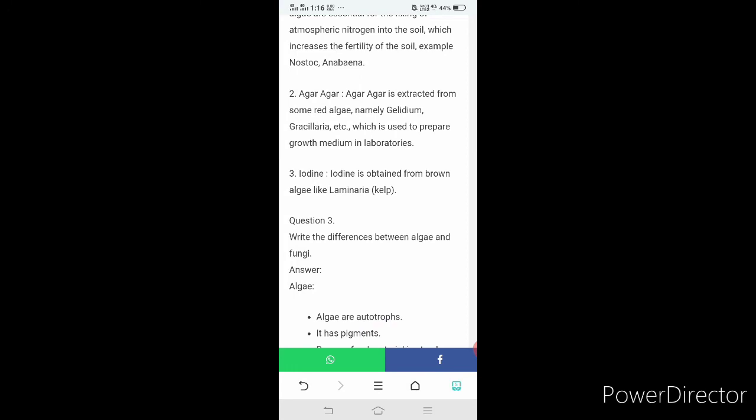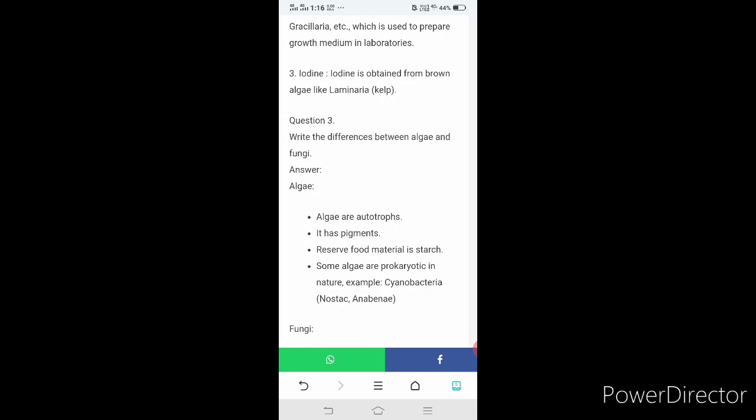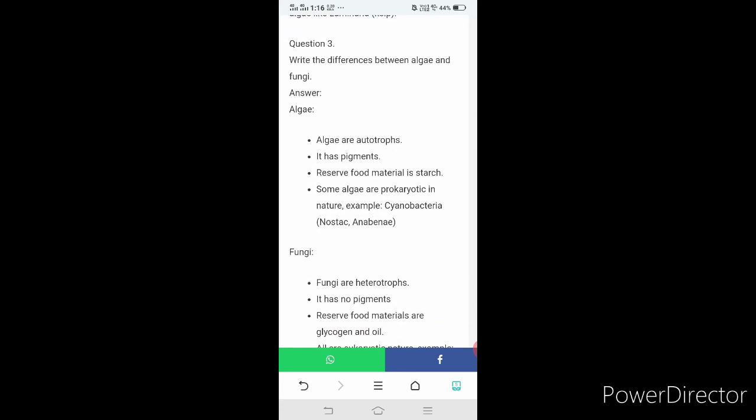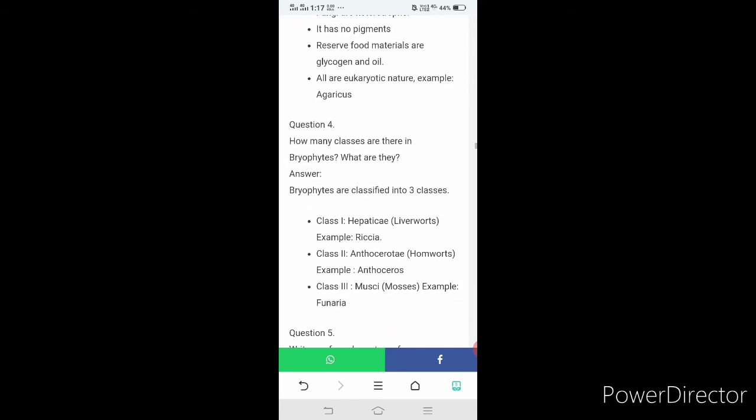Write the difference between algae and fungi. Algae are autotrophs. They have pigments. Reserve food material is starch. Some algae are prokaryotic in nature. Example, cyanobacteria, Nostoc, Anabaena. Fungi are heterotrophs. They have no pigments. Reserve food materials are glycogen and oil. All are eukaryotic in nature. Example, Agaricus.